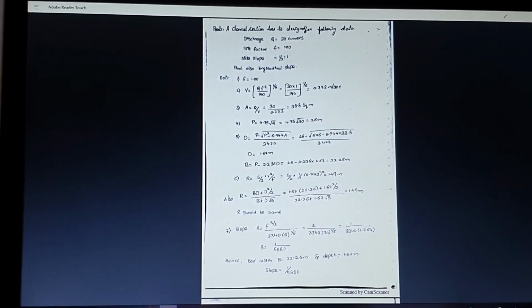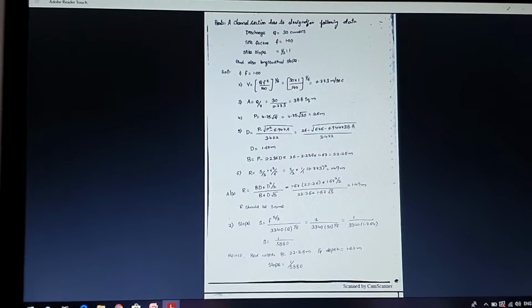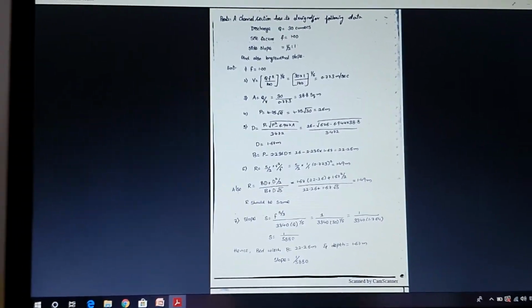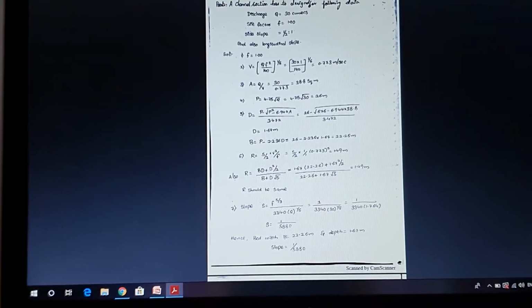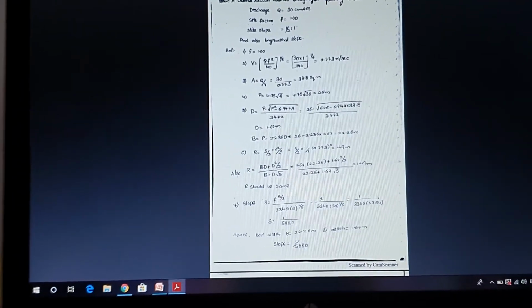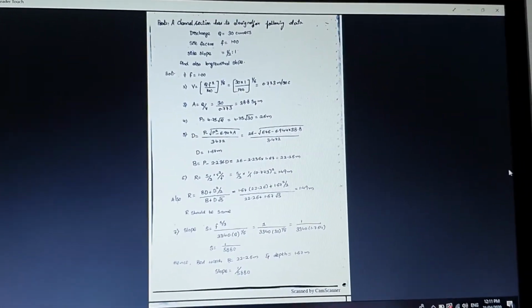The next one, we are going to find the slope, which is the longitudinal slope he has asked us to find in the question, which is F to the power of 5 by 3 by 3340 into Q to the power of 1 by 6. The silt factor value is given as 1 and the discharge is given as 30.